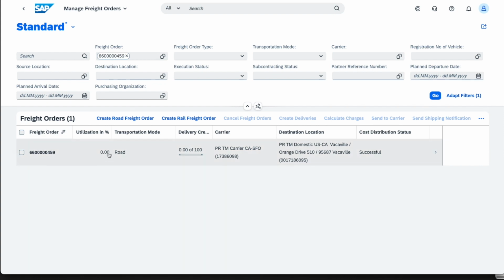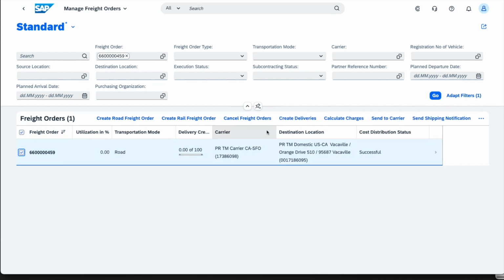Now, again, I could, for example, here directly want to cancel a freight order because maybe the time difference is just too great. I need to reschedule with somebody else. I can maybe create deliveries, calculate charges, send to carrier, do certain actions, or once again, as we've just seen it, go into the freight order if that is what I wanted to do.